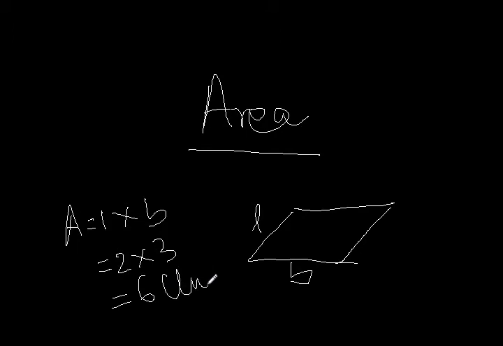Now when I am talking about this kind of area, the vector of the area is perpendicular to its plane. So the direction of the area vector is always perpendicular to its plane. So this should be 90 degrees.